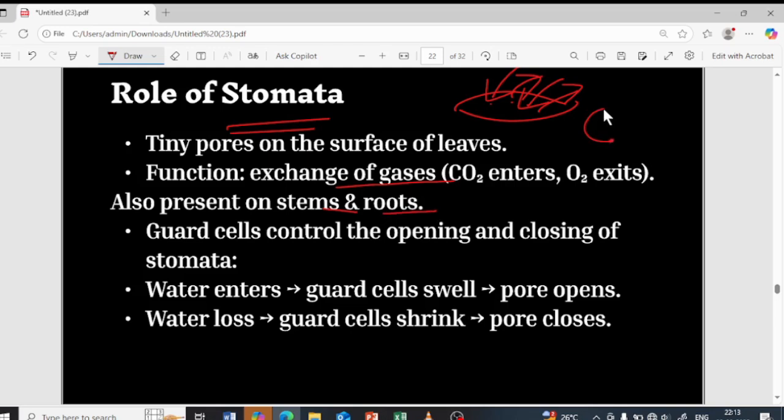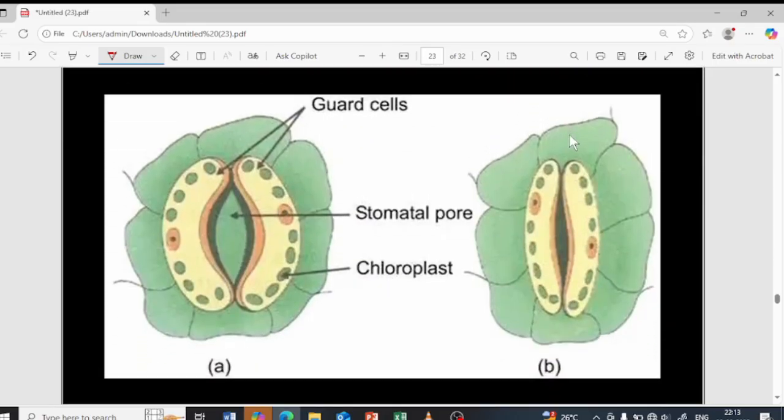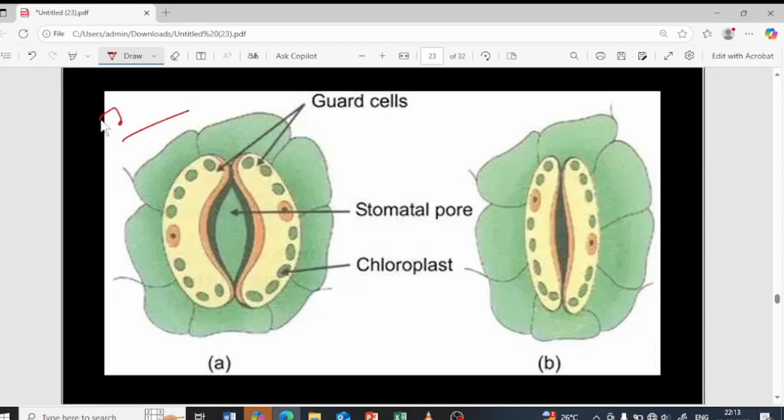There are guard cells present, which are bean-shaped structures. The guard cells are present in the stomata, which helps for the opening as well as closing of the stomata. Whenever it is required, the stomata opens, whenever it is not required, it closes. That is done basically by the guard cell. How exactly it does this, you can see in the structure of the stomata. Important.